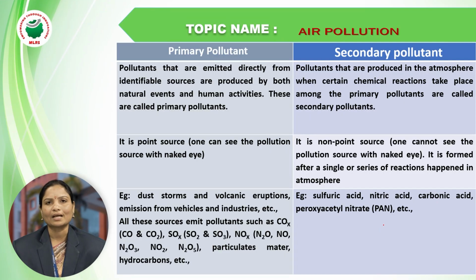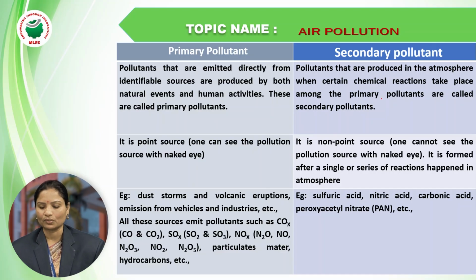Next, what is the difference between primary and secondary pollutants? First, what is a primary pollutant? These pollutants are emitted directly from identifiable sources, or produced by both natural events and human activity. Pollution formed by human activities or natural activities like this is called primary pollutants.